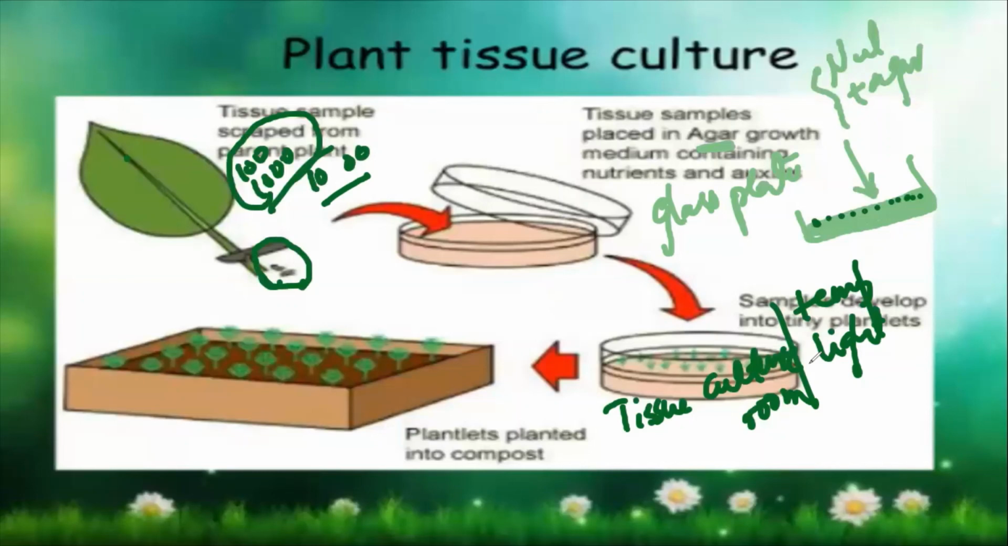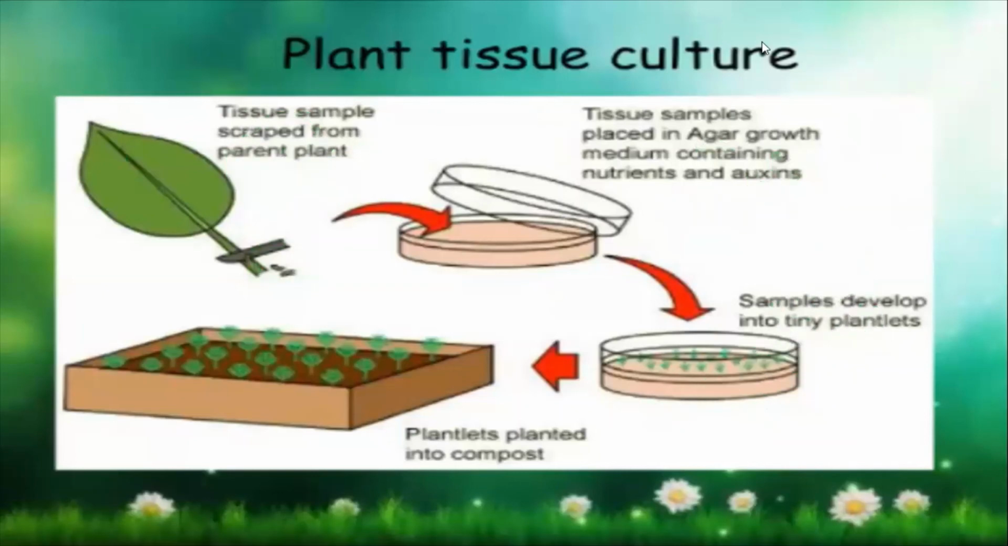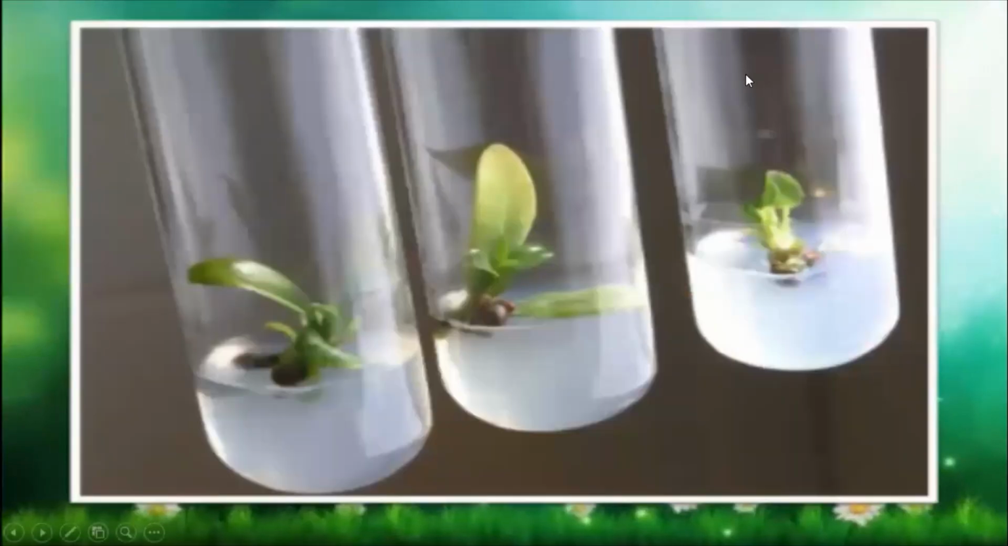Because everything here we are doing in a room. All the rest, like layering, grafting, cutting, you cannot do inside the room. You have to go to the garden or to the field in order to carry them out. But this is something you do inside a room. Those rooms are known as labs or scientific labs. Now, do you see over here?